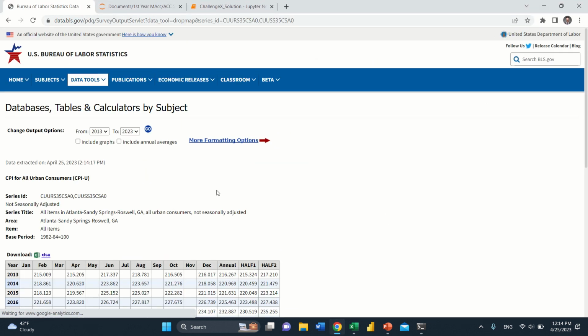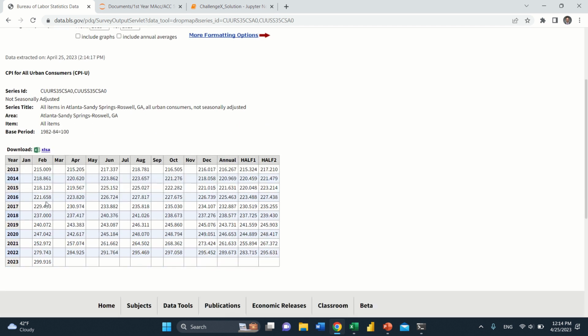So if we go into here, click Atlanta for example, we can see that the Bureau of Labor Statistics publishes CPI data periodically, every other month, for various cities.